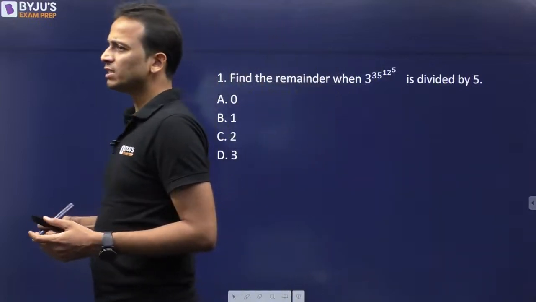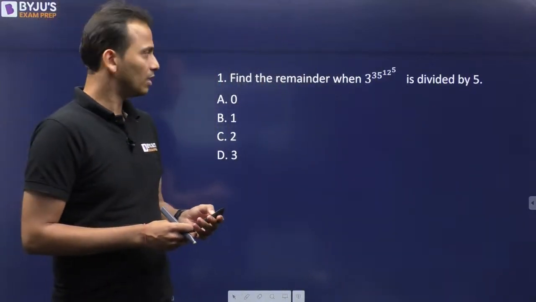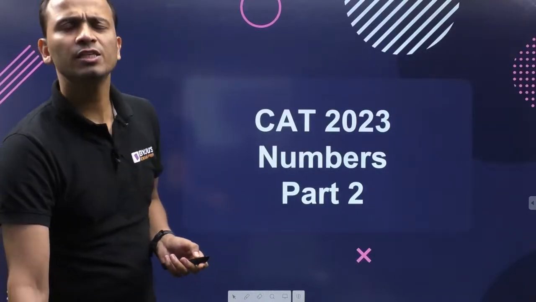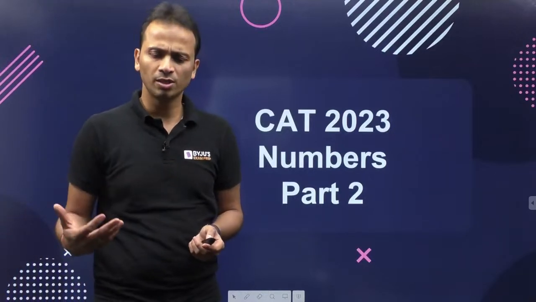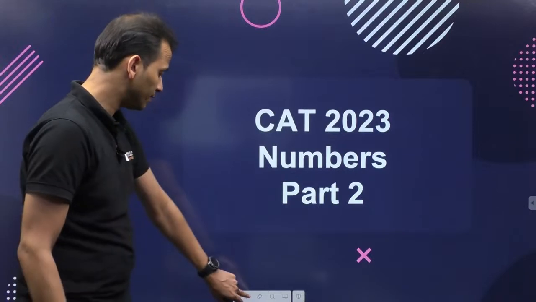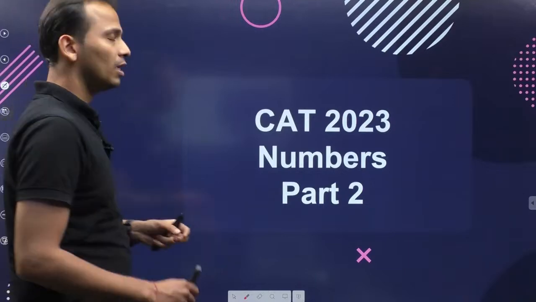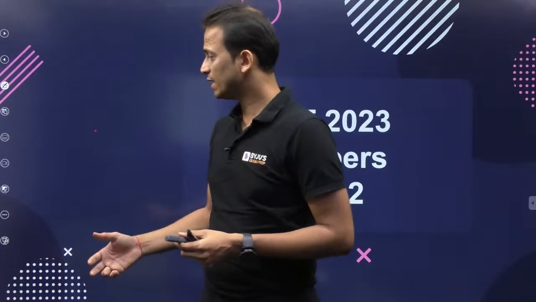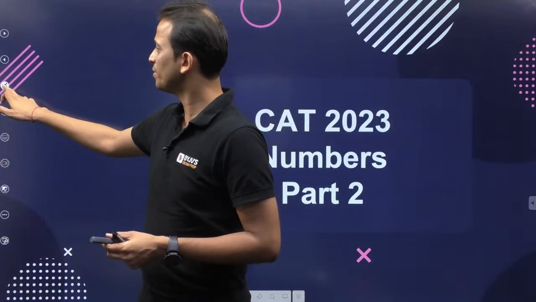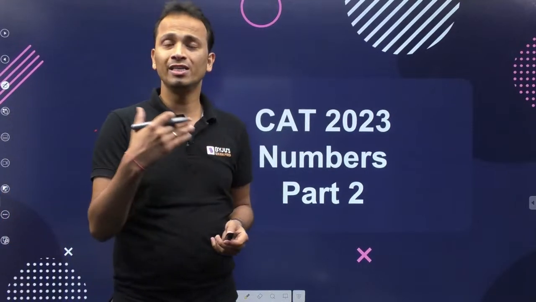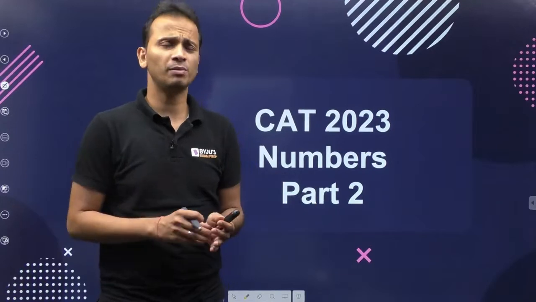Now, if I look at the pattern of the CAT examination, the questions that we have seen in the previous year papers of CAT are not basically heavy on number systems, right? Very few questions have appeared from number systems. But if I talk about OMETs, other management entrance tests, you will find a lot of questions which are based on numbers or base systems or properties of numbers, whatever it is.